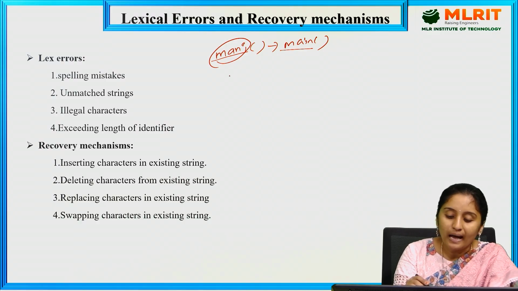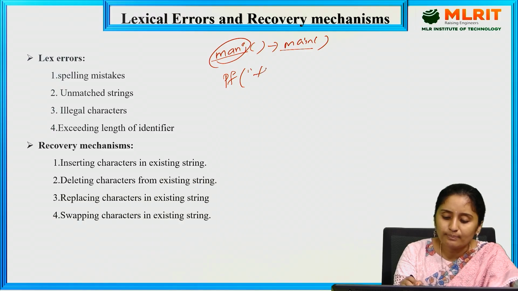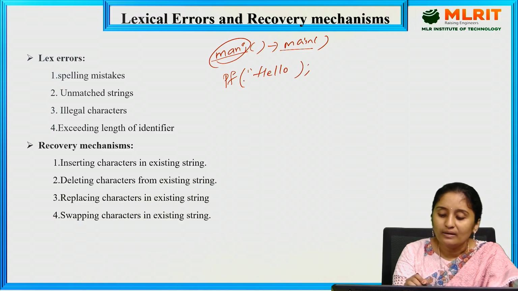Unmatched strings. Let me write here hello and semicolon. This is a string, but it is an unmatched string, because there are no double quotes. These are the types of errors.